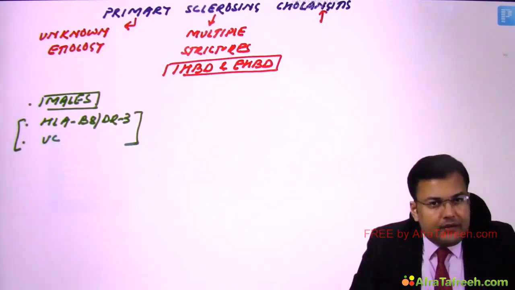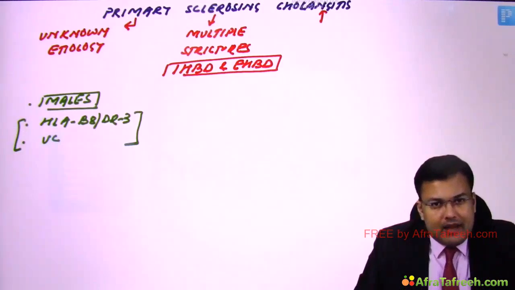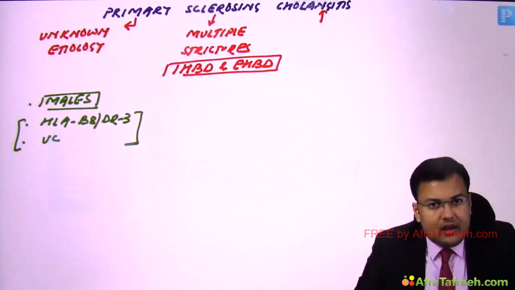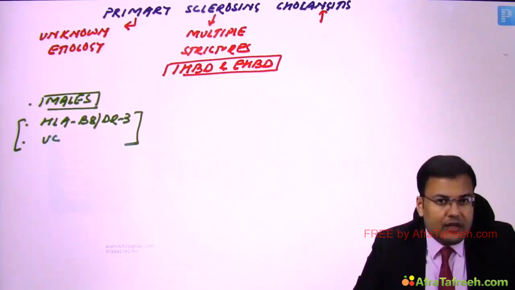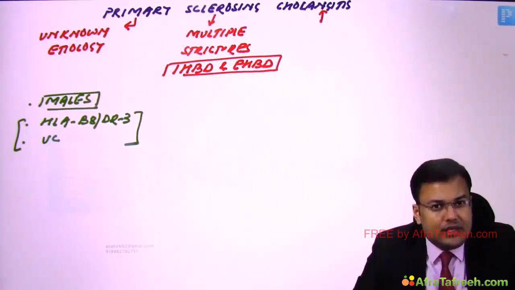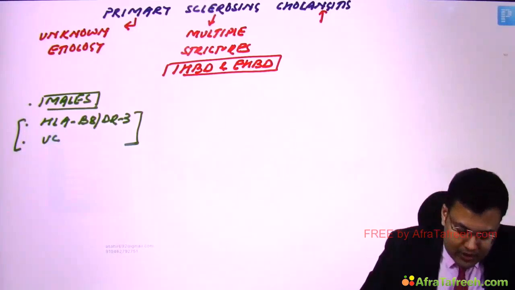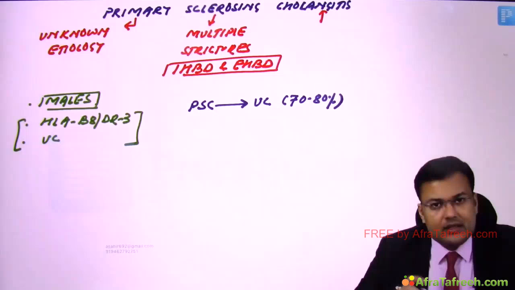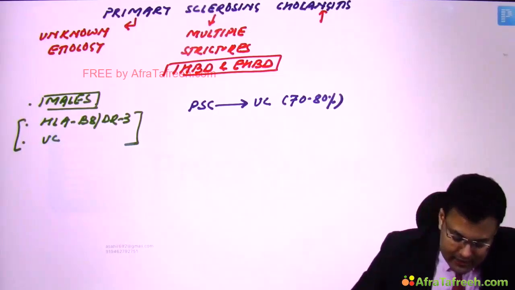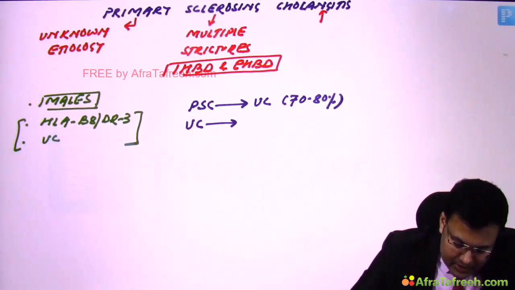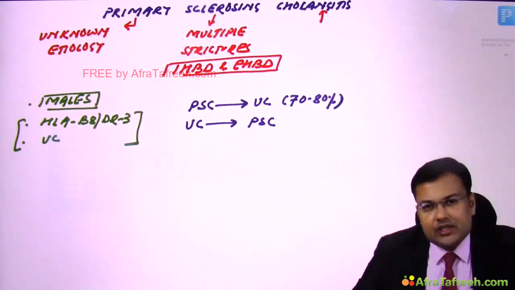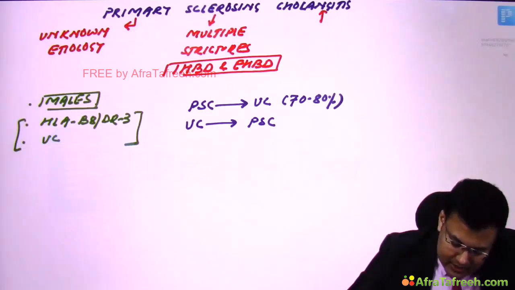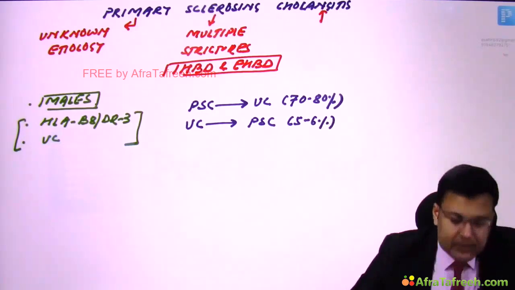Now see, if a patient is having primary sclerosing cholangitis, what are the chances that patient is also having ulcerative colitis? It is 70 to 80%. So there are two important statements. If a patient is having primary sclerosing cholangitis, there are chances that this patient is having ulcerative colitis in 70 to 80% cases. And if a patient is having ulcerative colitis, there are chances that patient is having primary sclerosing cholangitis in 5 to 6% cases.